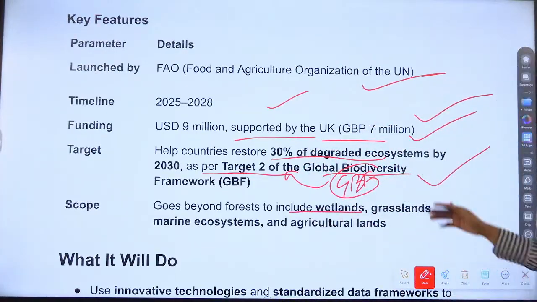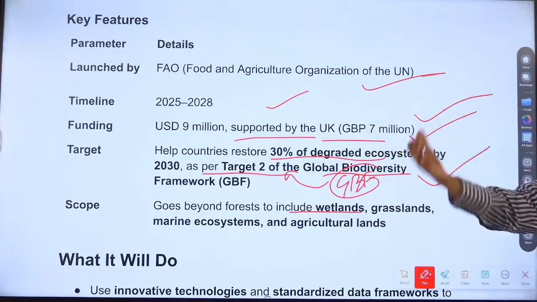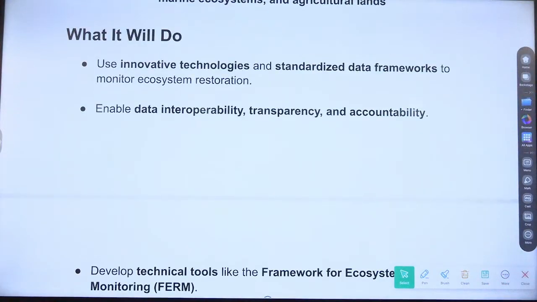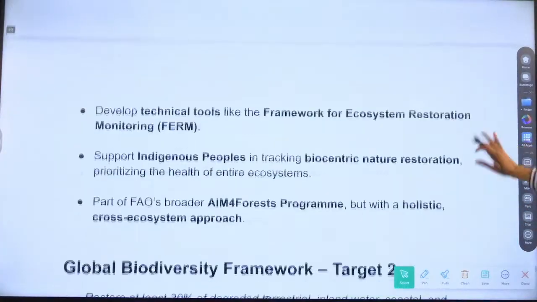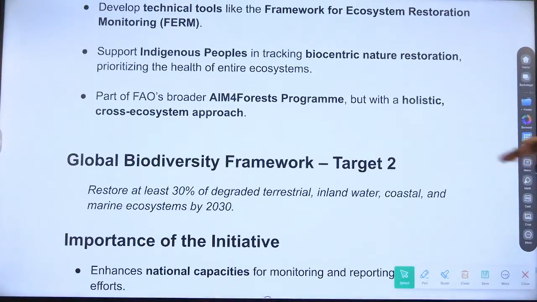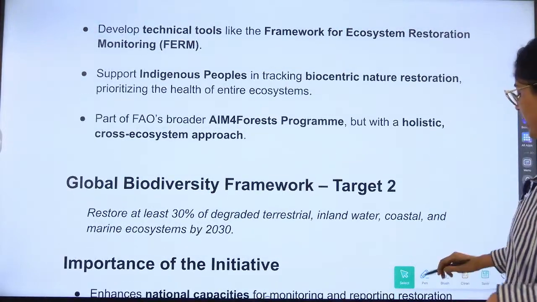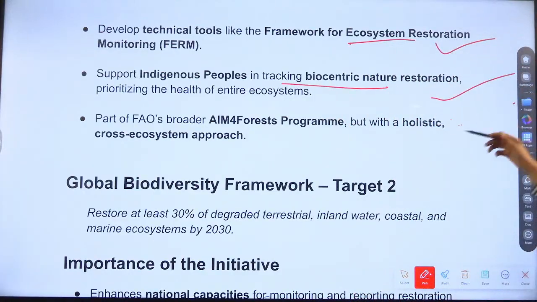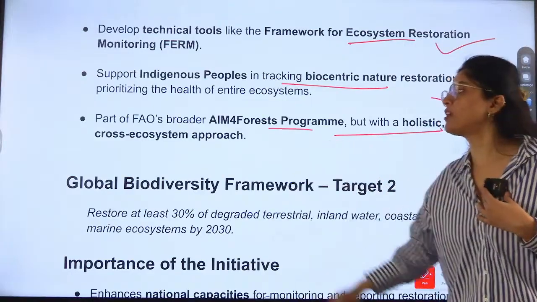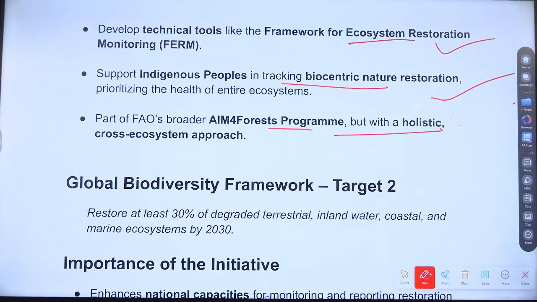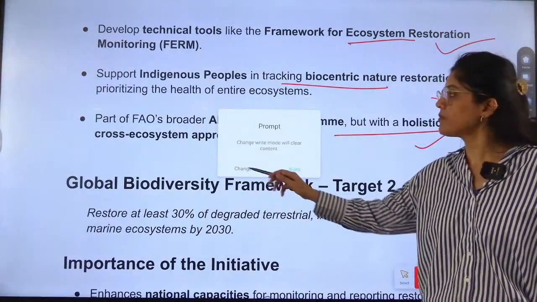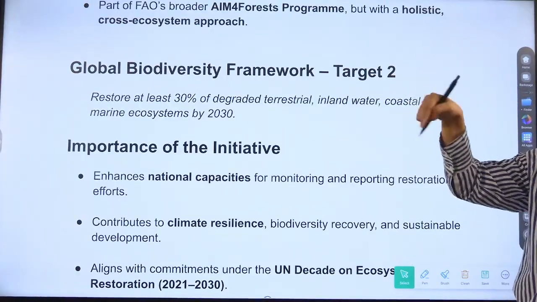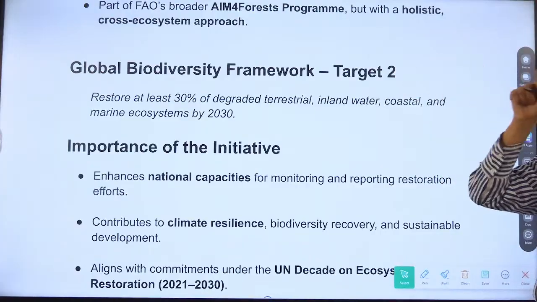Okay, it goes beyond forest. It is not only including forest but wetlands, marine ecosystem and everything, agricultural land also. What will it do? Use technology and data frameworks, and transparency, accountability will be there. When technology is there, transparency, accountability will be there. Next is develop technical tools for ecosystem restoration and support indigenous people in ecosystem restoration. Part of FAO's broader Aim for Forest program, but with a holistic ecosystem approach. Aim for Forest is only focusing on forest, and this is Aim for Nature Restoration.